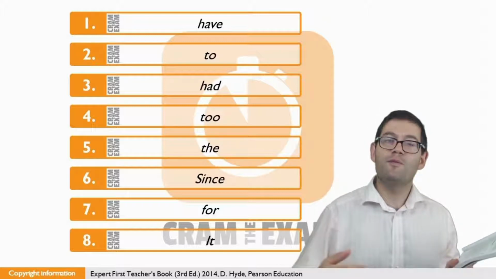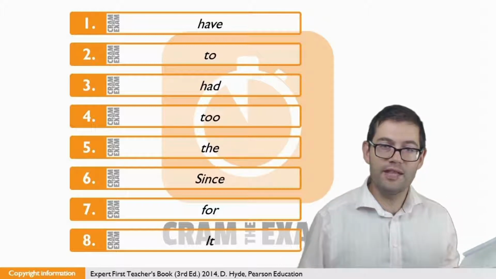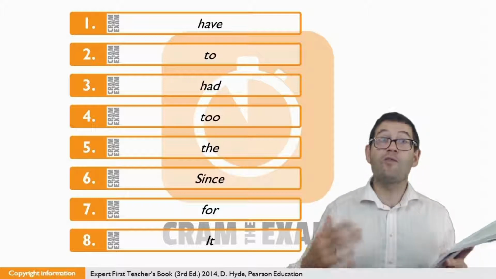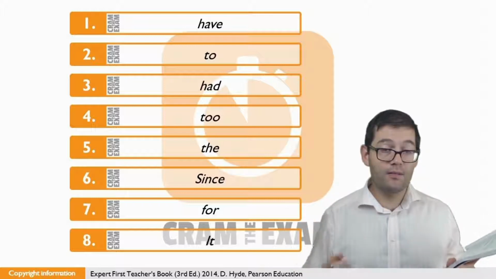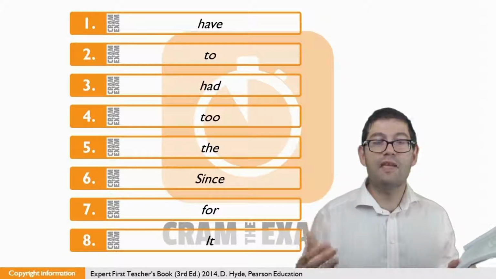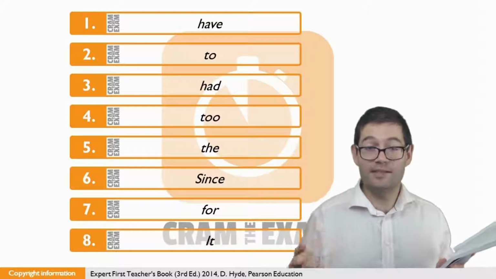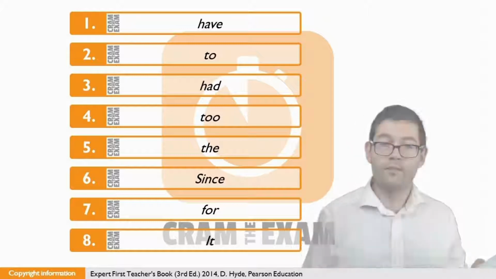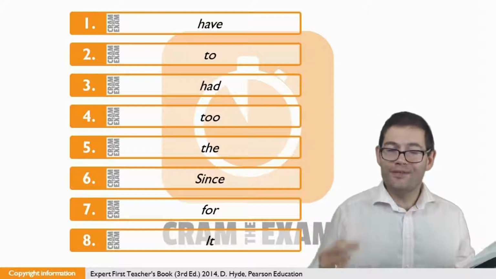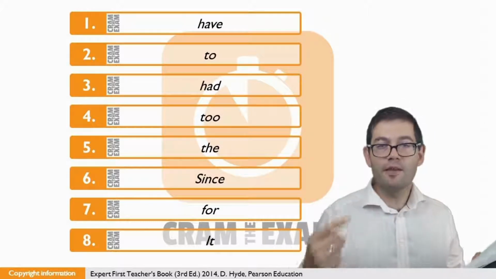Question number 6, we have to be very aware of the context. The context is basically saying from that time. If we need one word to mean from that time, of course, there is such a word, and that word is since. Since then.